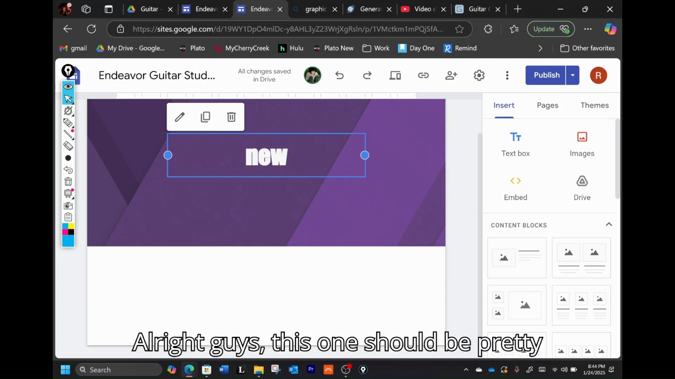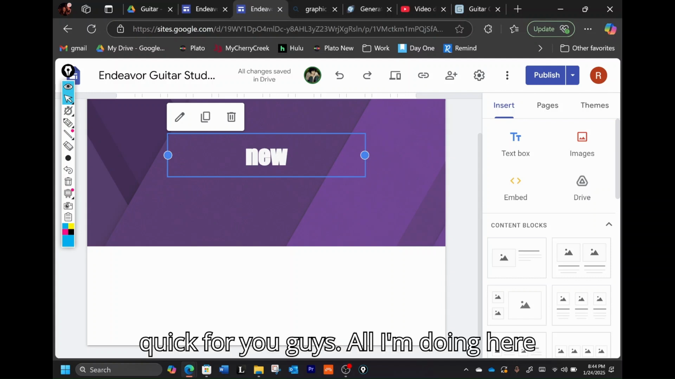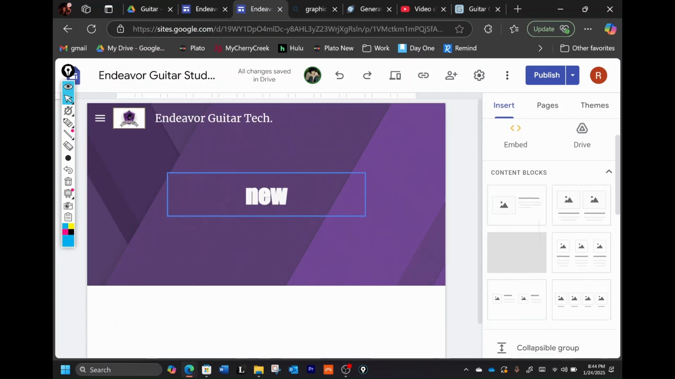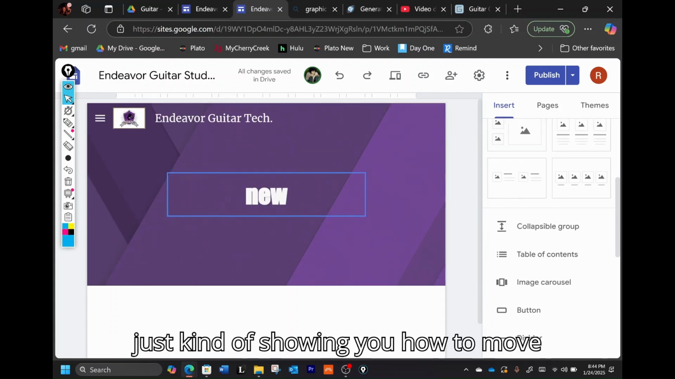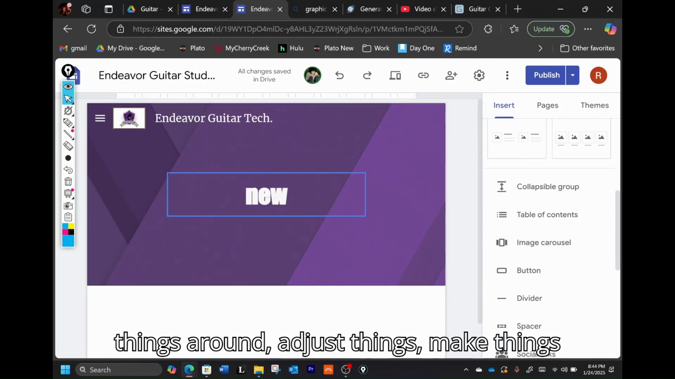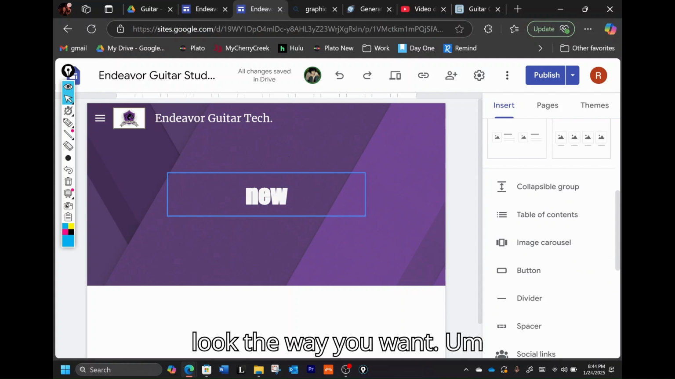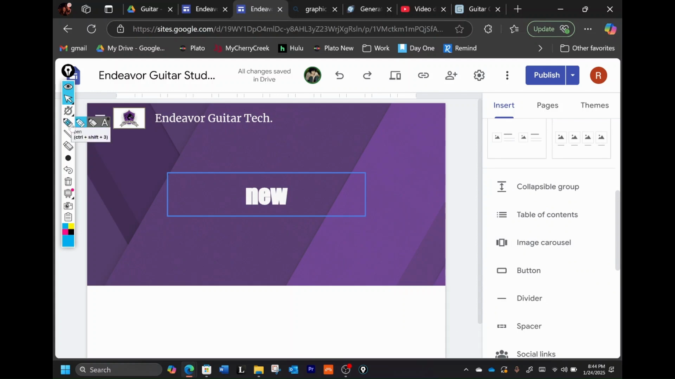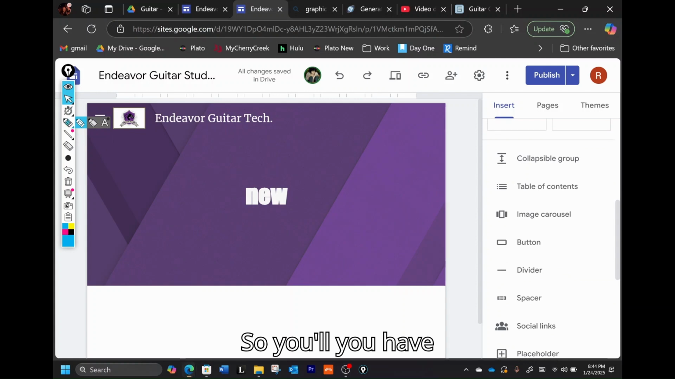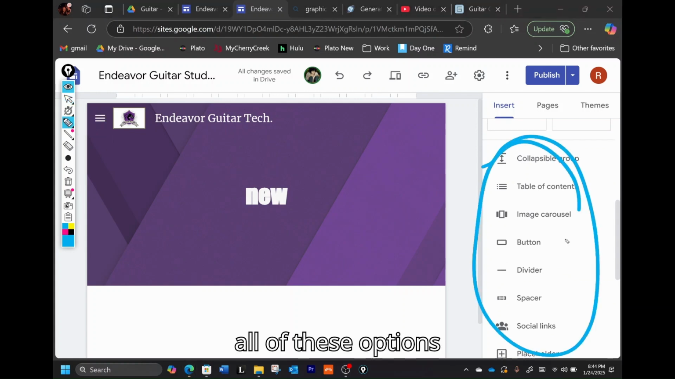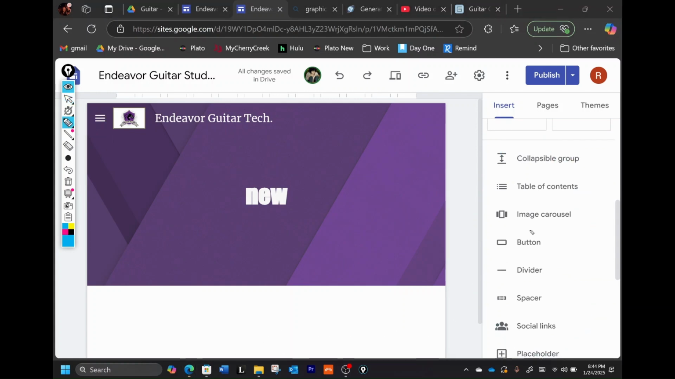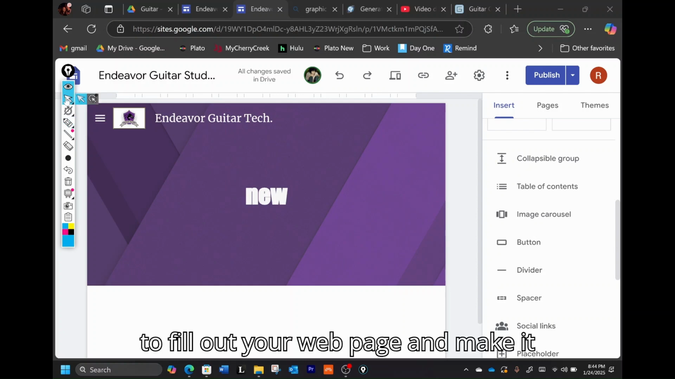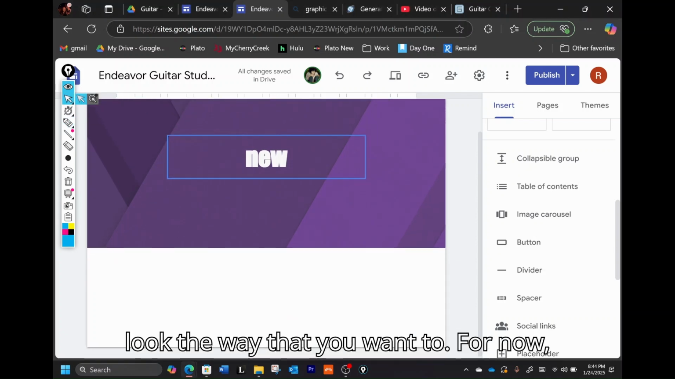All right, guys. This one should be pretty quick for you guys. All I'm doing here is showing you how to move things around, adjust things, and make things look the way you want. So you have all of these options to fill out your web page and make it look the way that you want it to.